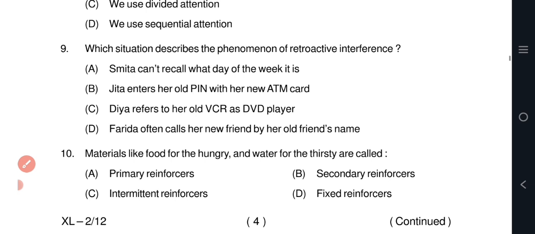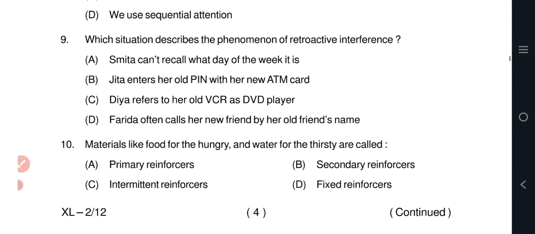Question number 9: which situation describes the phenomenon of retroactive interference? The correct answer is option B: Jita enters her old PIN on her new ATM card. Retroactive interference occurs when new information or experience interferes with the recall of previously learned information. In this case, Jita's new PIN is interfering with her ability to recall her old PIN. So the correct answer is option B.